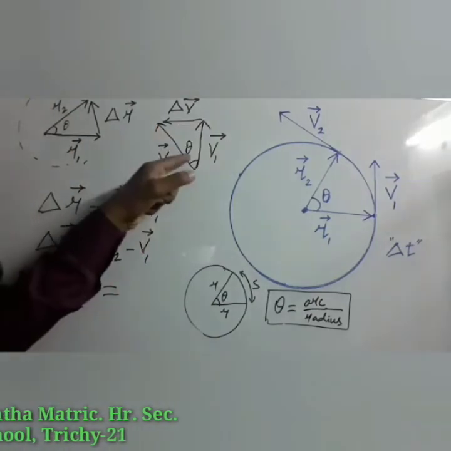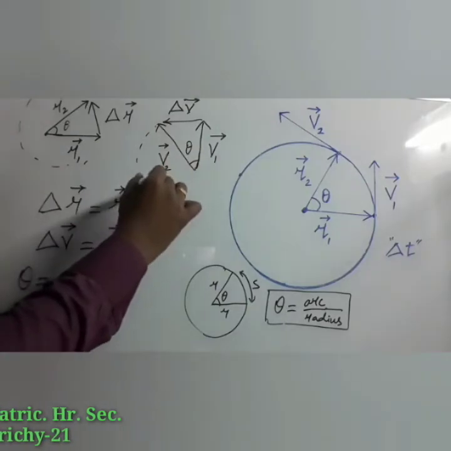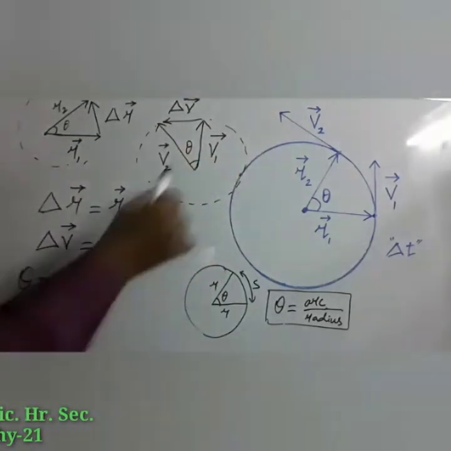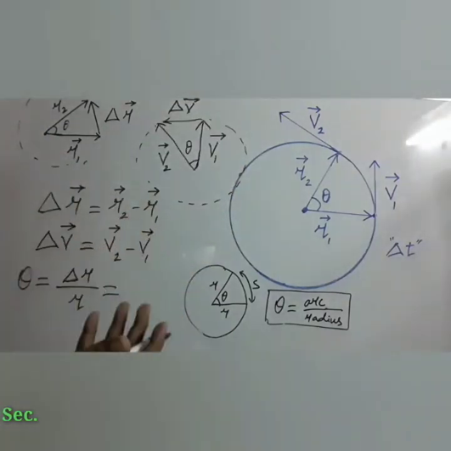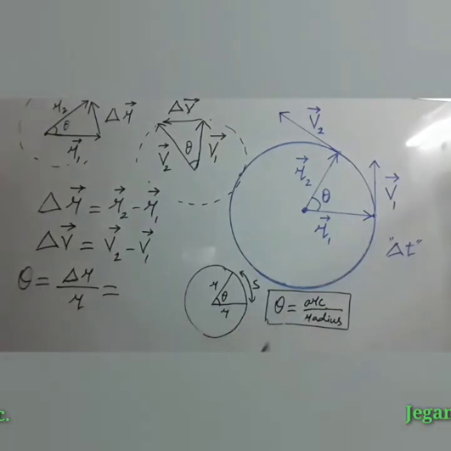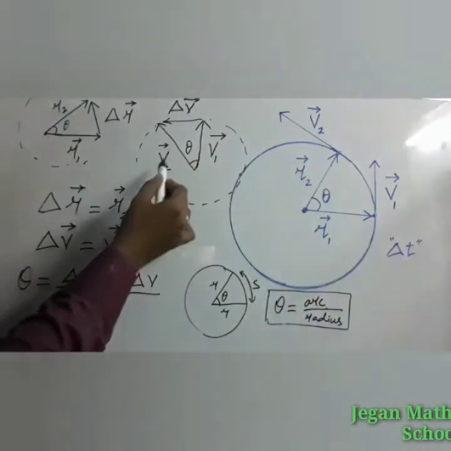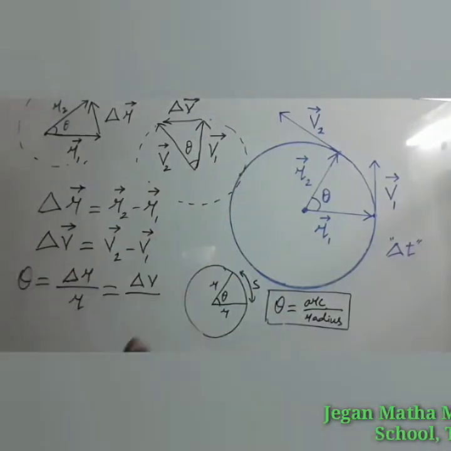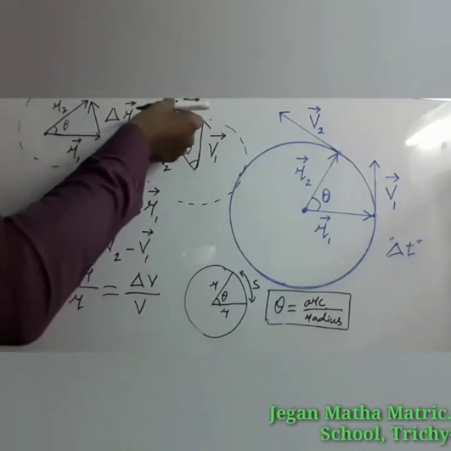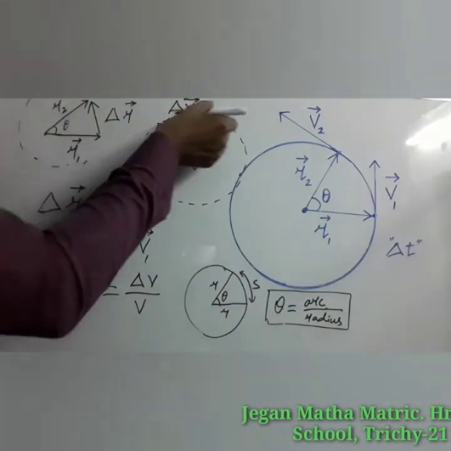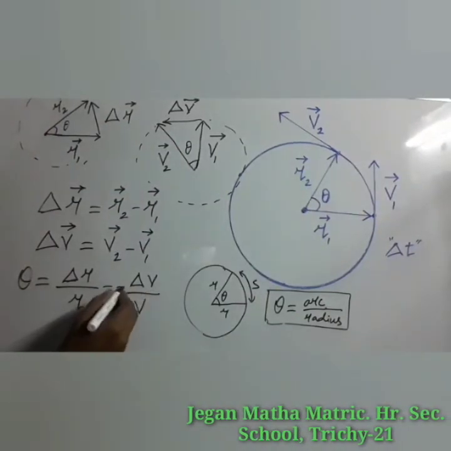Likewise, we can write the expression for this plane angle in this geometrical shape. Here you can imagine a circle like this. The velocity vectors v1 or v2 can be taken as the radius for this circle. Then which is the arc here? Del v is the arc. So theta is equal to arc. Here you can substitute del v by the radius, which is v1 or v2. Both are equal in magnitude, so generally you can write that as v. Here the direction of del v points towards the center. If this velocity is drawn here, it points towards the center. Further we have to give the negative sign.